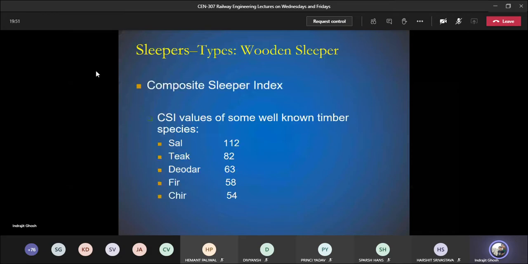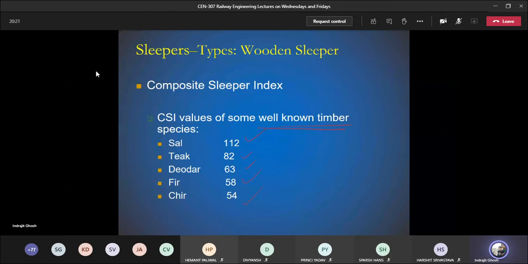There are certain CSI values for well-known timber species: sal, teak, deodar, fir, chir, and there are many others. I just took some of the examples from the book and other resources. And one thing which I did not mention here, but it is written in the notes section, is that if the CSI value is less than 82, then we need a special requirement.